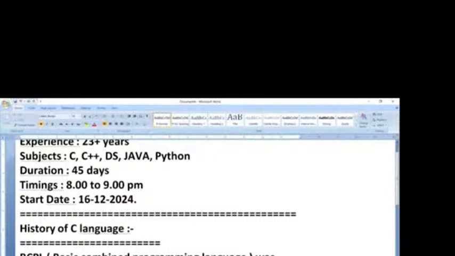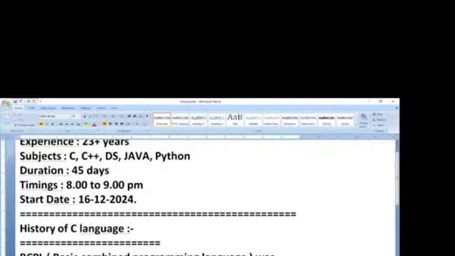DOS is actually called a single user operating system. What is the meaning of single user operating system, my dear friends? It means it can support only one person. Only one person can use this operating system at a time. Multiple persons cannot use it. Nowadays we have Windows operating systems, which can be used by multiple users at the same time. But at that time we had DOS only. It is a single user operating system.